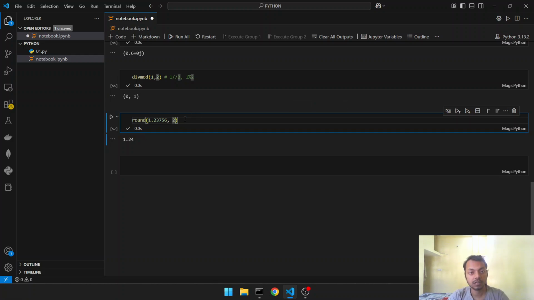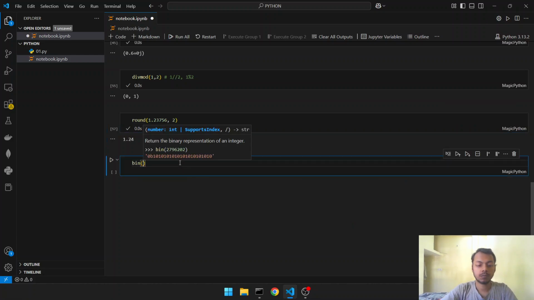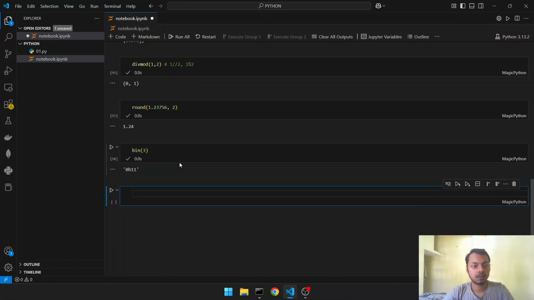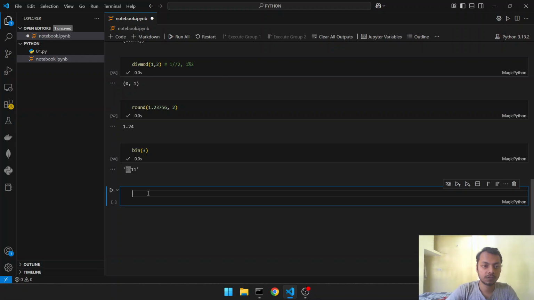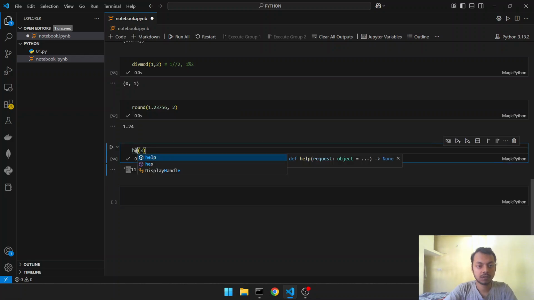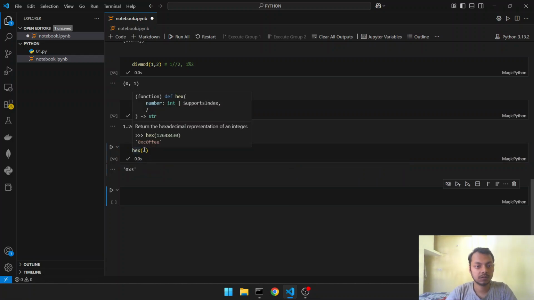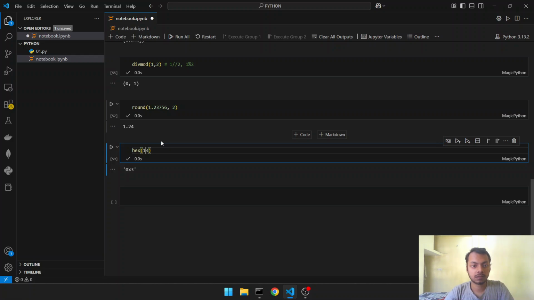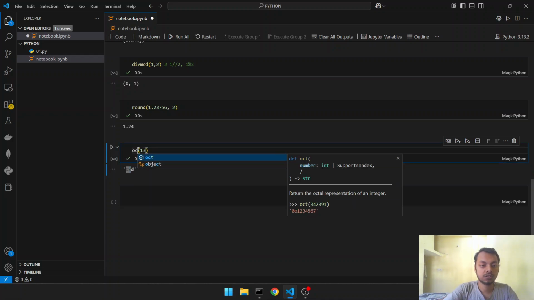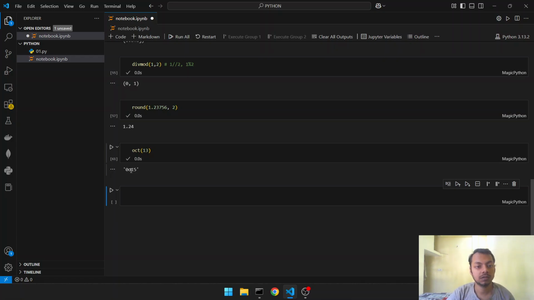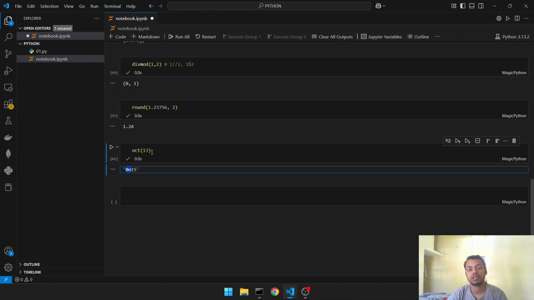Okay, then we have bin of 3. It returns the binary value of 3, that is 0b11. 0b represents that it is a binary value. Similarly, we have hex. If we give 13, 0x denotes that it is a hexadecimal value. D is for 13. Same with oct, octal, 0o for octal, and 15 is the value of 13 in octal.